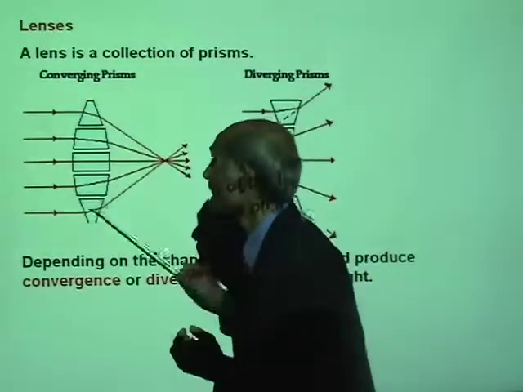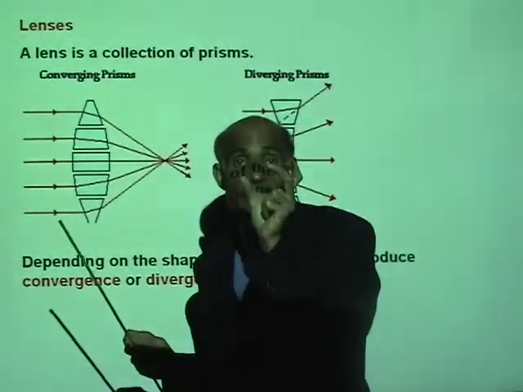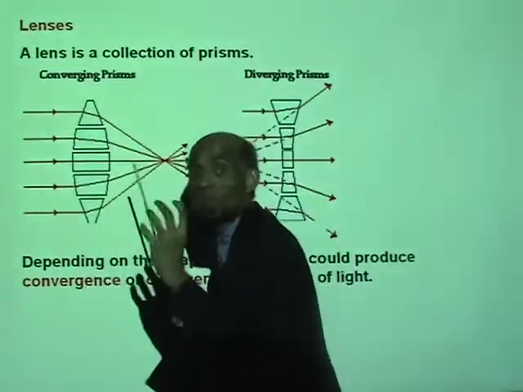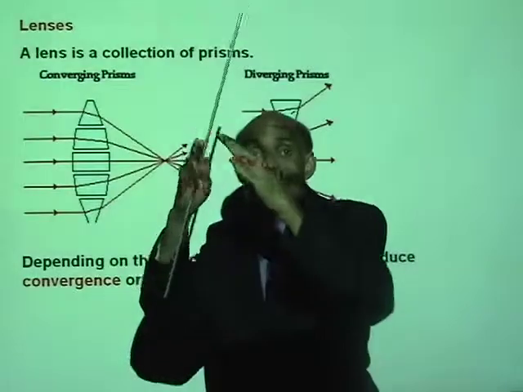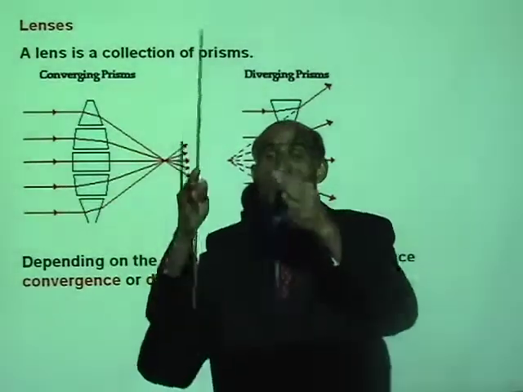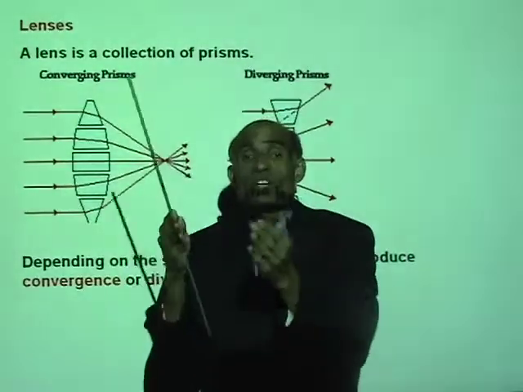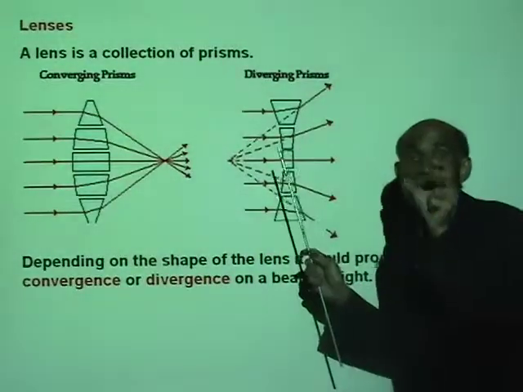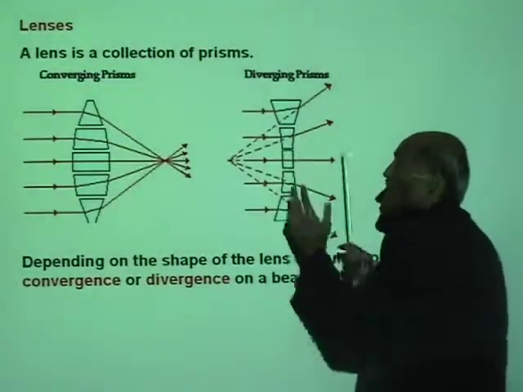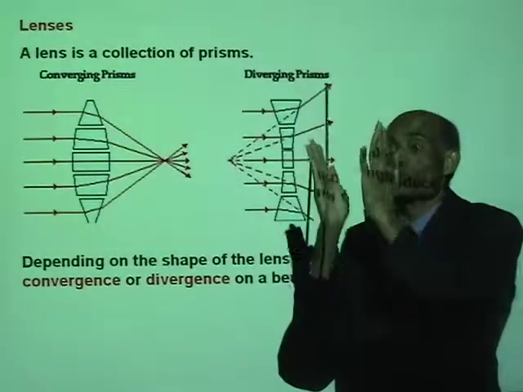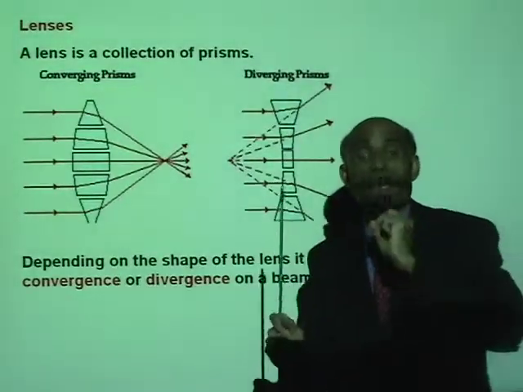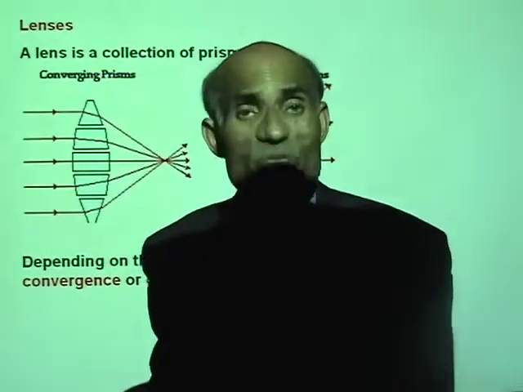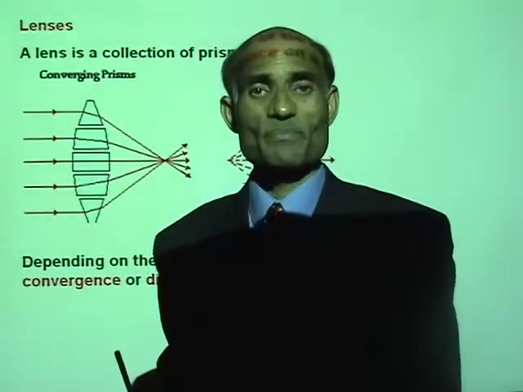A converging lens will be thick at the center, and as you go to the edges, it will become thinner. Thick at the center and thin at the edges. Whereas a diverging lens will be thin at the center, and as you go towards the edges, it will get thicker. That is a diverging lens.